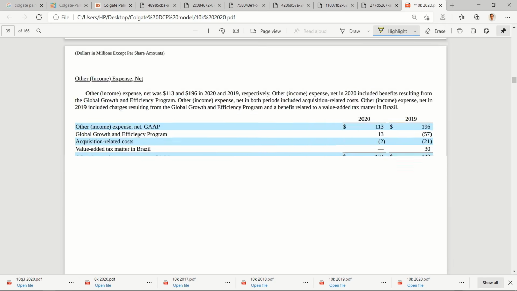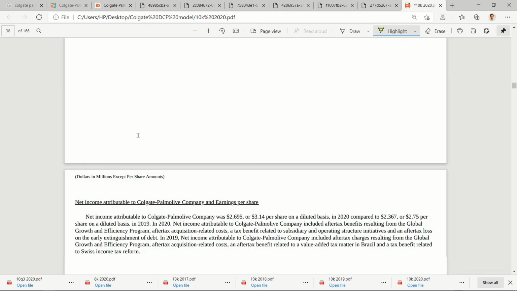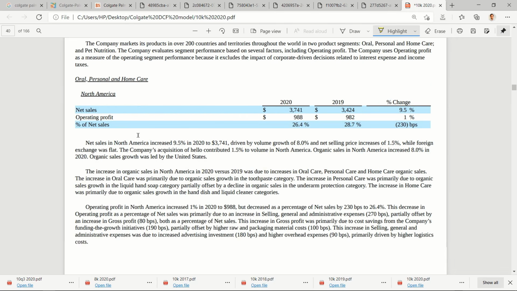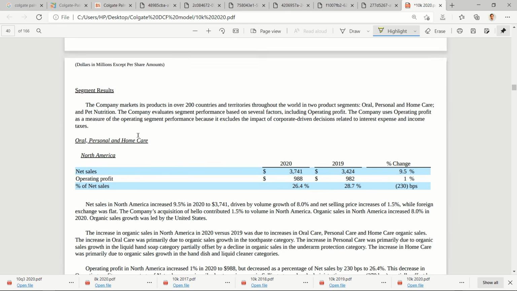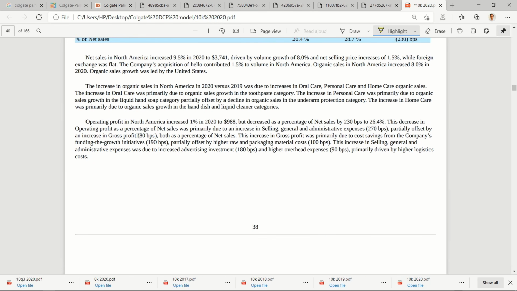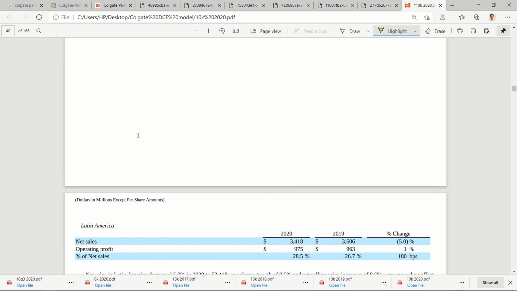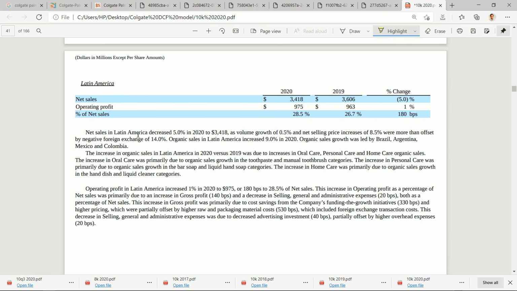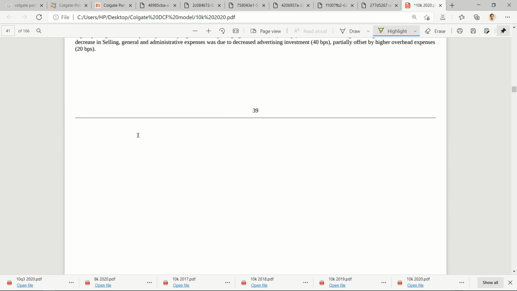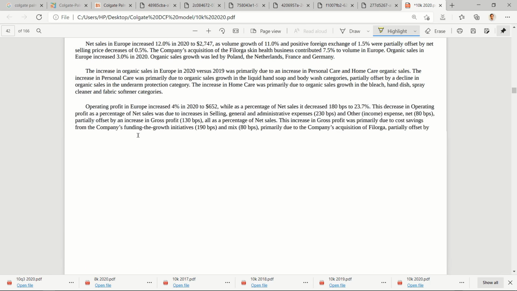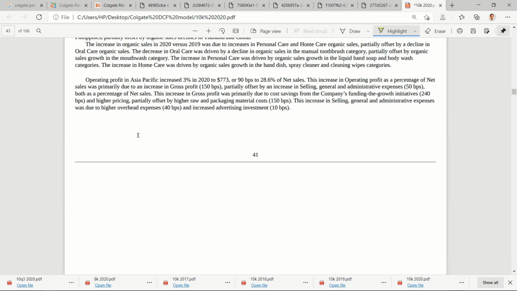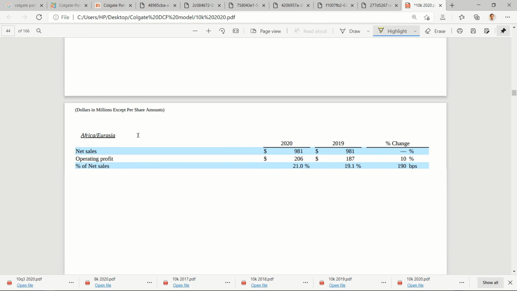Let's see whether they have given a summary of any profit and loss account. I am able to browse through this report fairly quickly because I have been browsing through reports for the last 5-6 years, so I relatively understand where I can find a particular segment in an annual report. You guys would be able to do that once you browse through at least, let's say, 100 reports.